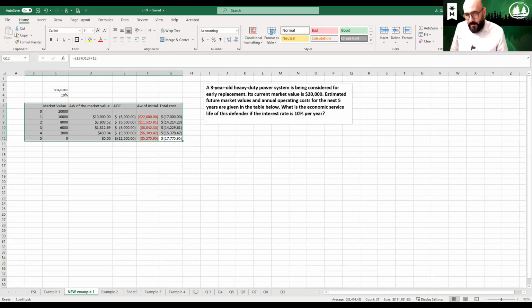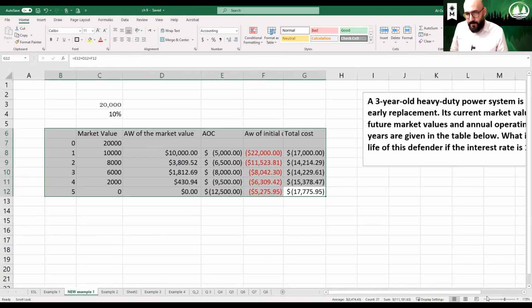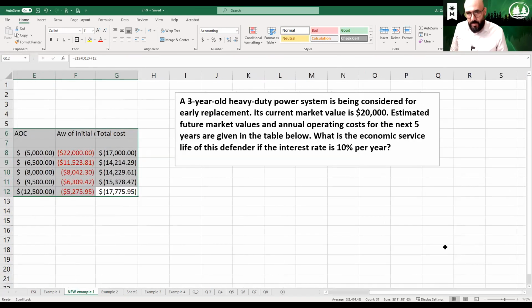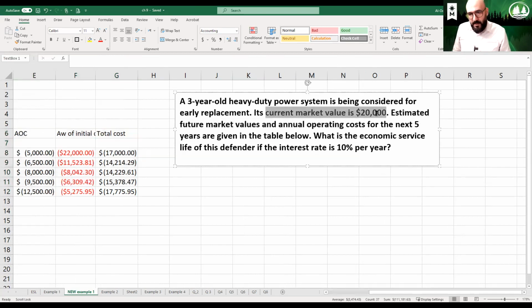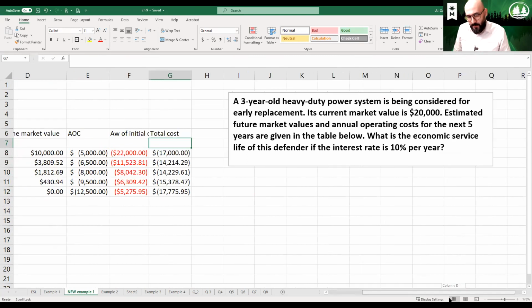All right. For this example, we have a 3-year-old heavy-duty power system being considered for early replacement. Its current market value is $20,000. Estimated future market values and annual and operational costs for the next 5 years are given in the table here. What is the economic service life for this Defender if the interest rate is 10%?